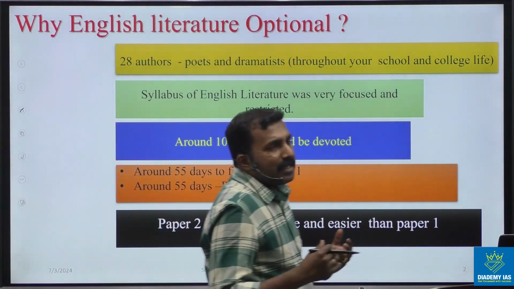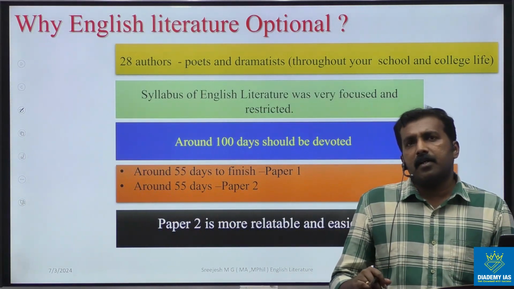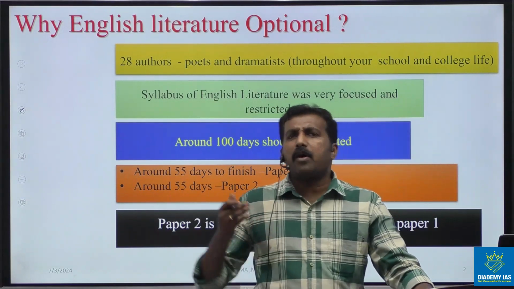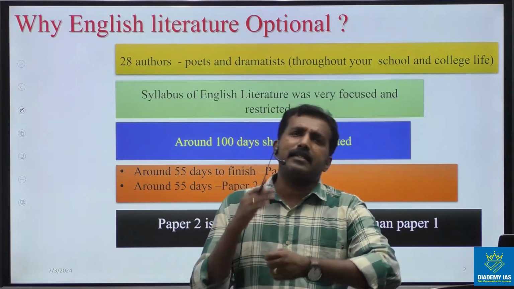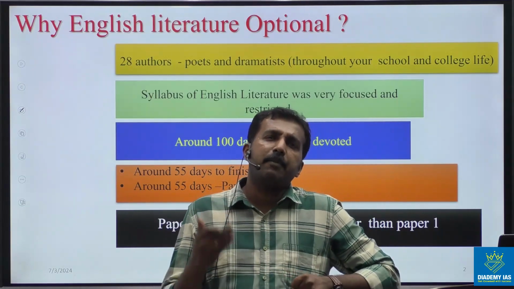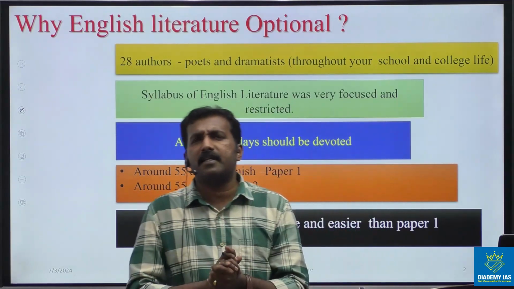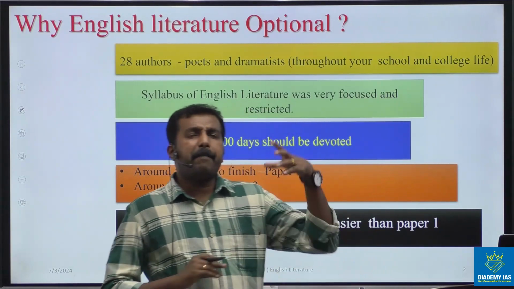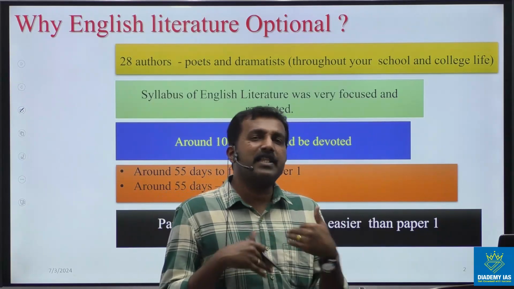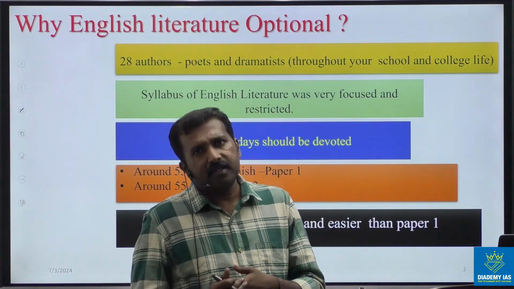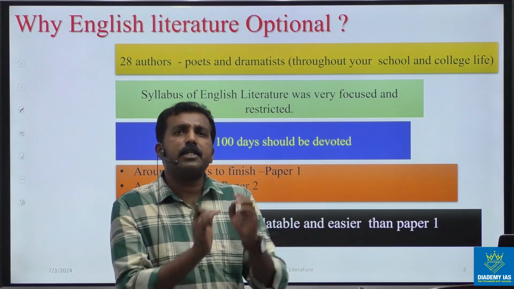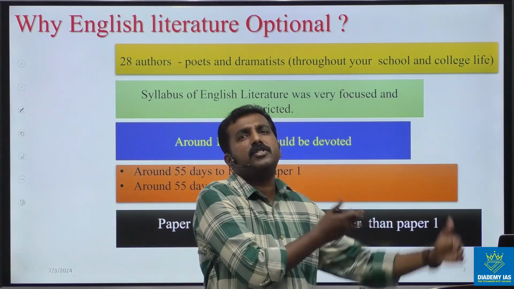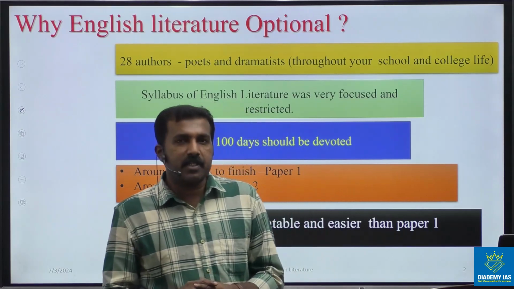And the next thing is that we know that when we take all other optional papers, whether it is geography, philosophy, anthropology, history, whatever the optional paper, Paper 1 is normally somewhat theoretical. The similar pattern UPSC adopted in the syllabus arrangement in English literature optional.